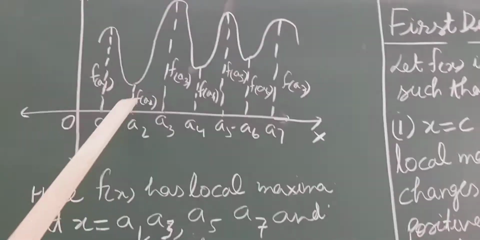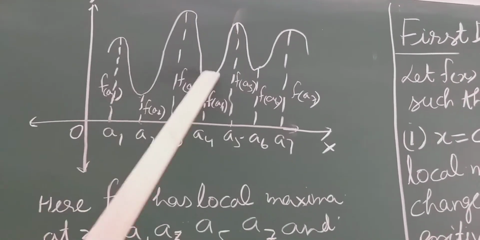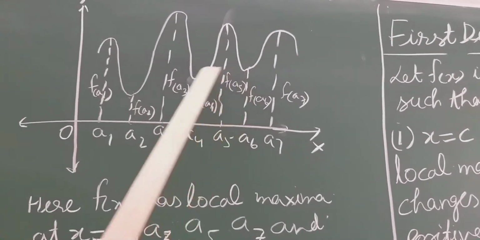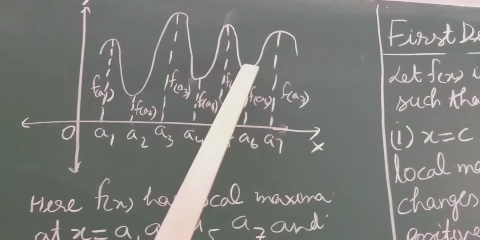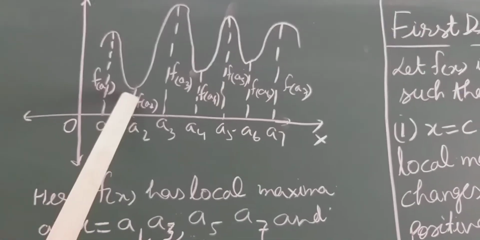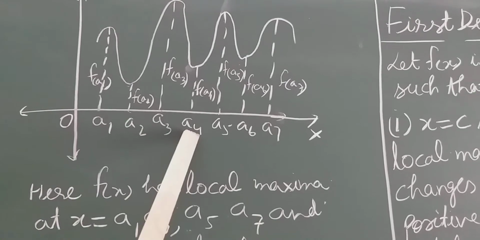Similarly, students, you can see the valleys 1, 2, 3. These are the lowest parts of the curve, and so we can say A2, A4, A6.